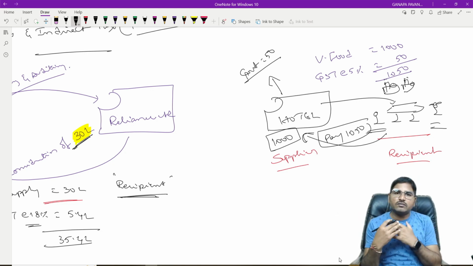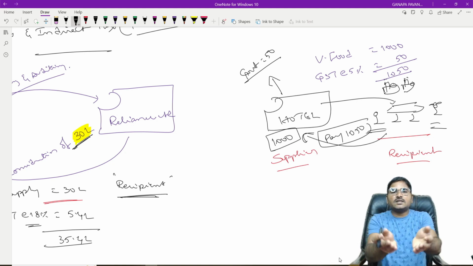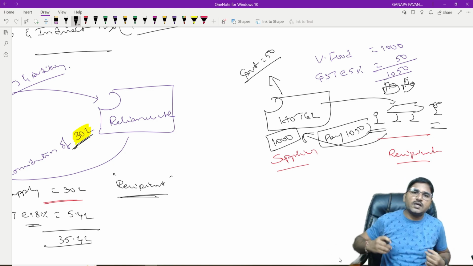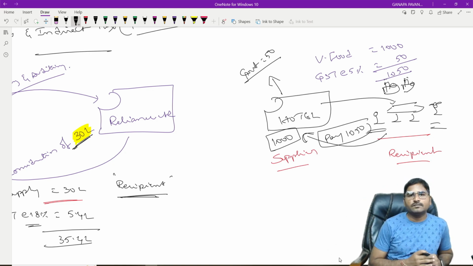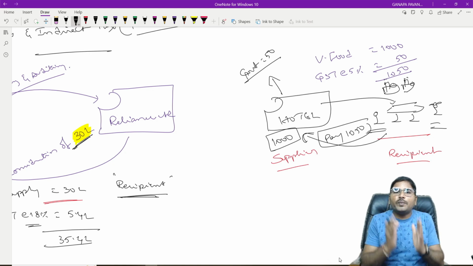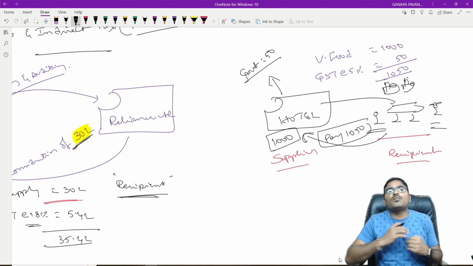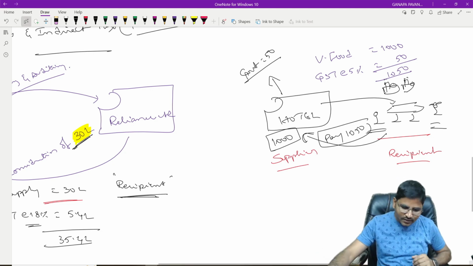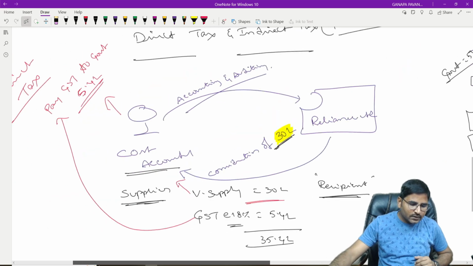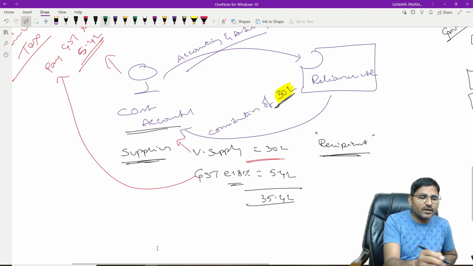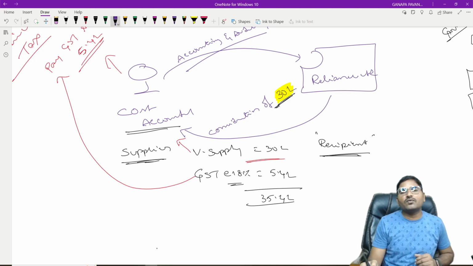And if you are taking any type of example relating to the supply of good or service, always the supplier will get the consideration and GST. Consideration goes to his own pocket and GST has to be remitted to the government. Is it clear? That is the beauty of the indirect tax. What is the beauty? The person who is paying the tax is not paying from his own pocket. He is collecting from some other person's pocket. Is it? So, see here, the supplier is liable for payment of the GST, but he is not paying from his own pocket. It is collected from some other person.